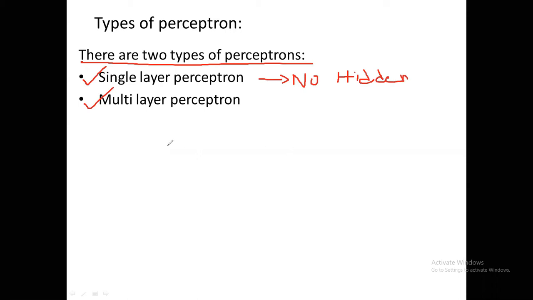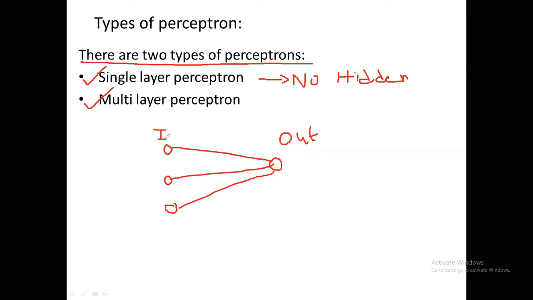What it means is there are only input and output neurons. So these are the input neurons, these three, and this is the output neuron. In this model, there are no hidden layers. So this type of neural network we call a single layer perceptron.